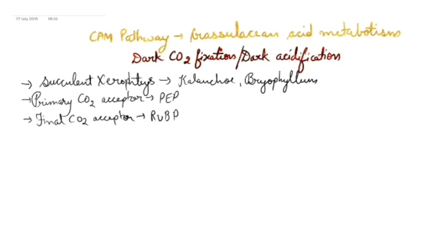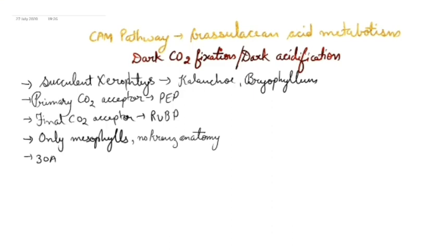But the difference between CAM plants and C4 plants is that in case of CAM plants, only mesophyll cells are there. Means the complete process of photosynthesis is done within these mesophyll cells. No Kranz anatomy is there. Here in the case of CAM plants also, the total number of ATPs used is 30.